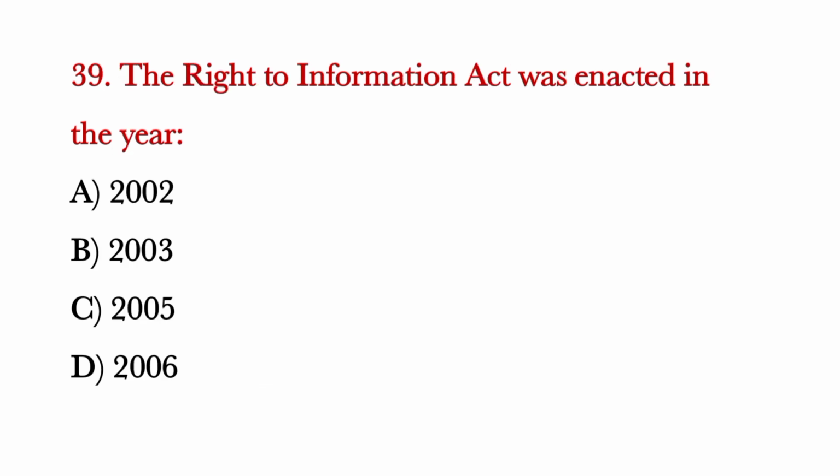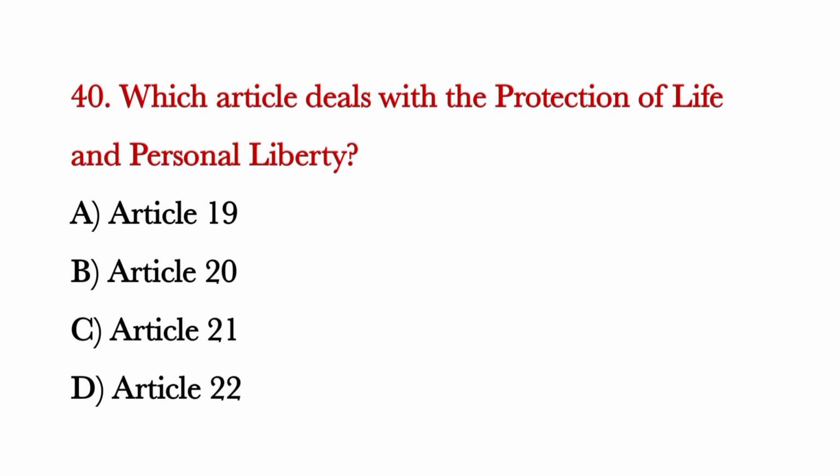The Right to Information Act was enacted in the year. Correct answer is option C, 2005. Which article deals with the protection of life and personal liberty? Correct answer is option C, Article 21.